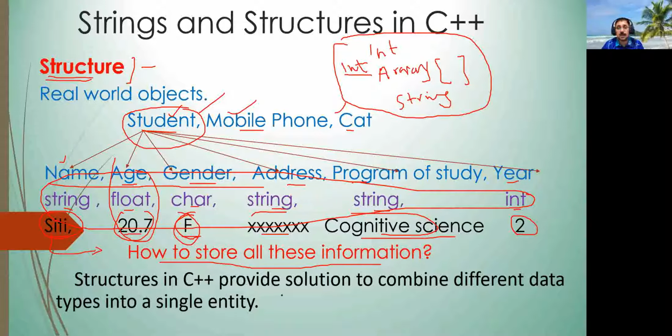Structure is a data type that lets you combine many different data types into a single unit. It is a mechanism which allows the programmer to decide how many different data types to combine into a single entity.